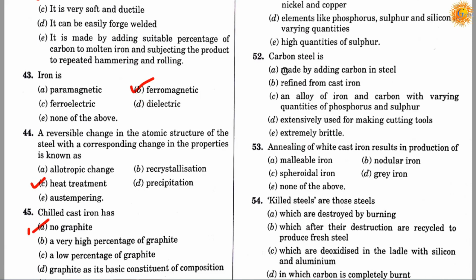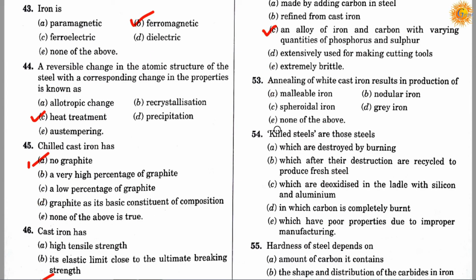Question number 52. Carbon steel is option A, made by adding carbon in steel. Option B, refined from cast iron. Option C, an alloy of iron and carbon with varying quantities of phosphorus and sulfur. Option D, extensively used for making cutting tools. And option E, extremely brittle. Correct answer is C. Carbon steel is an alloy of iron and carbon with varying quantity of phosphorus and sulfur. It's about carbon steel.